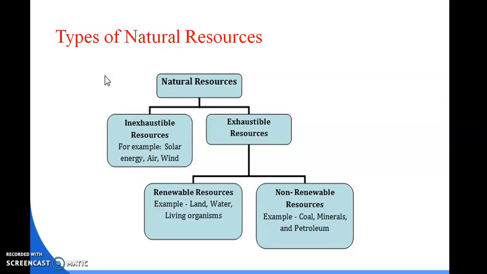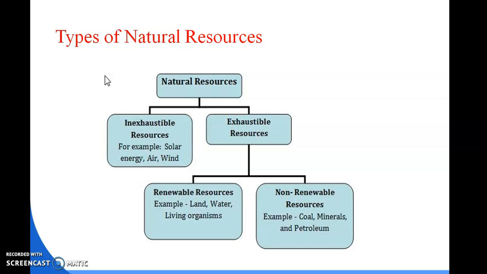We cannot recover them. Renewable natural resources take time, but they can be recovered over a period of time. Non-renewable resources, we cannot renew.